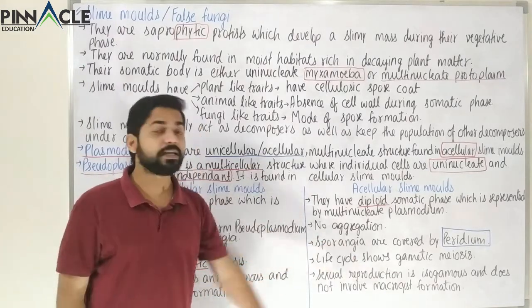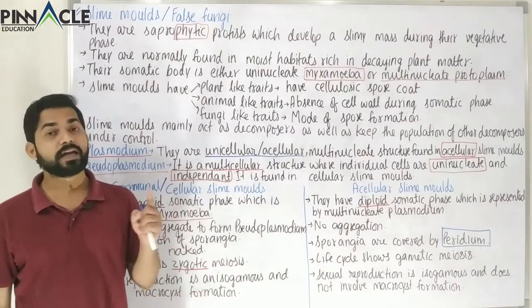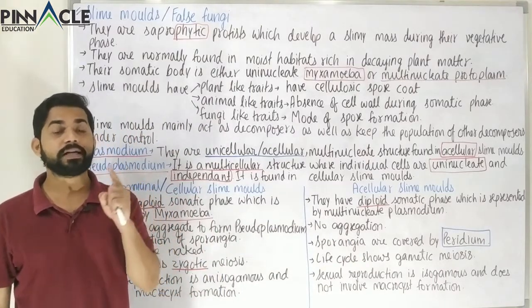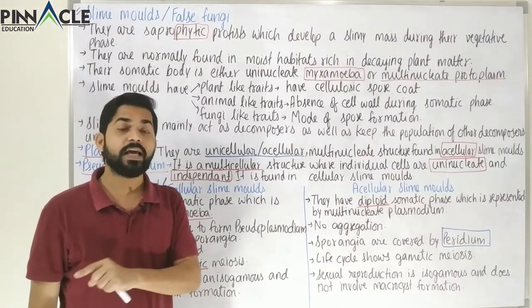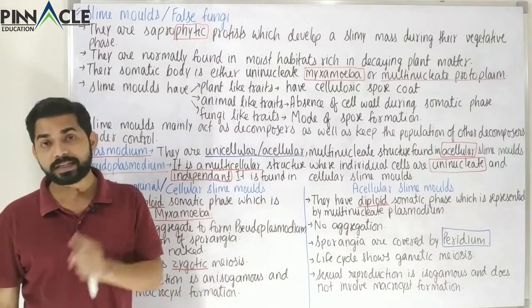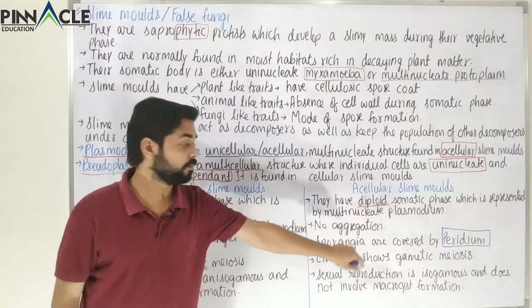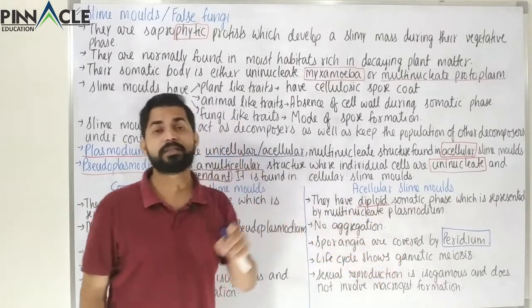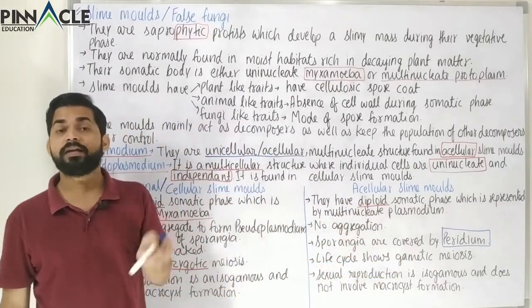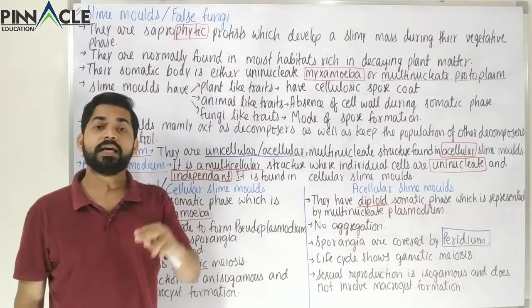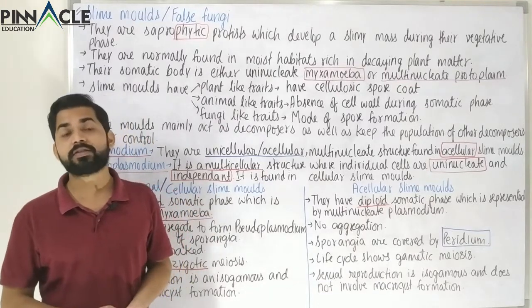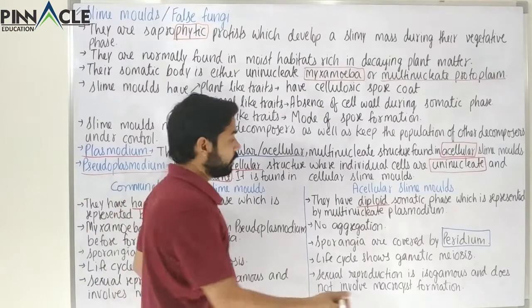Now here gametic meiosis takes place, and in the starting of this chapter, we know where gametic meiosis takes place, and that is called as diplontic life cycle. And that is why we found diploid structure over here, because it is showing gametic meiosis. And where gametic meiosis takes place, that type of life cycle is called as diplontic life cycle.